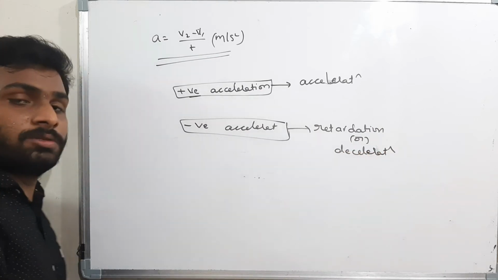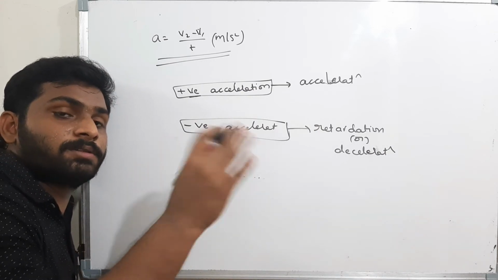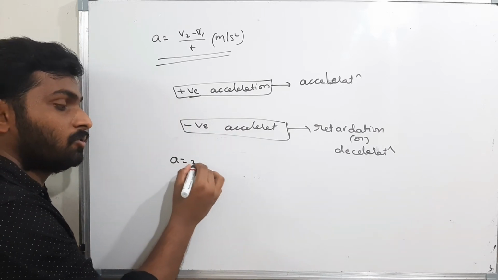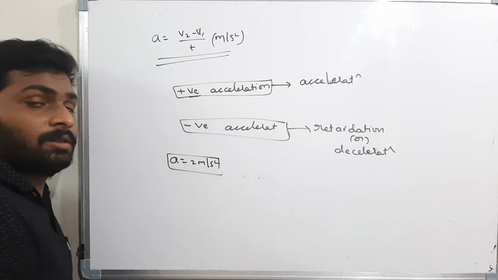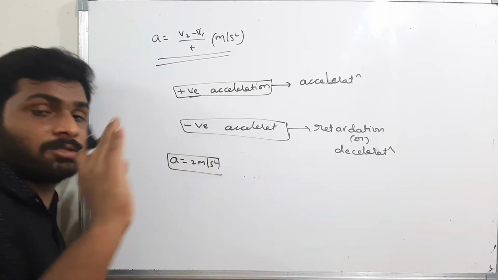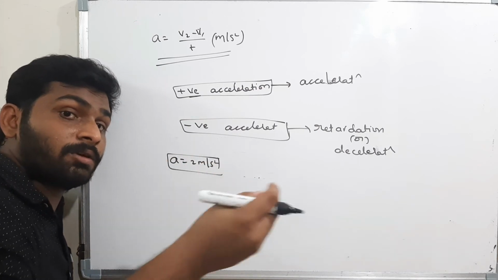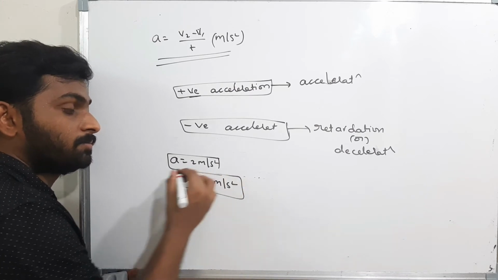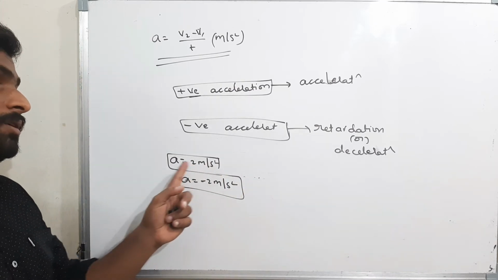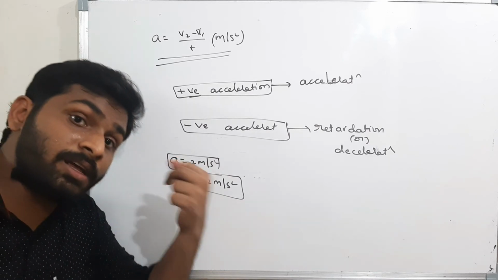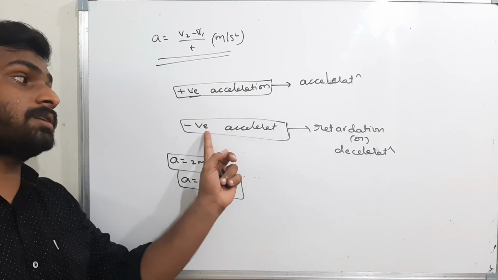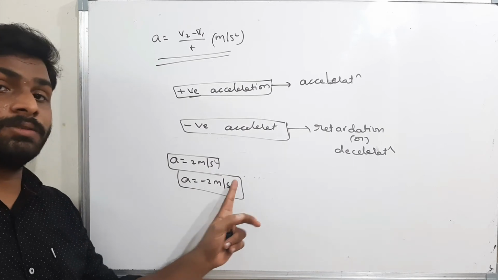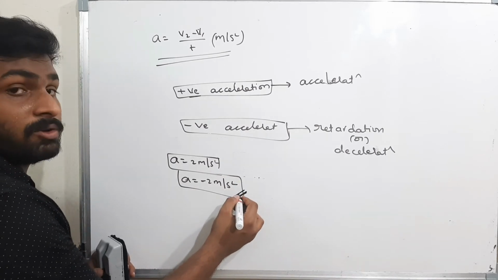Deceleration. That means here in the question they gave, the acceleration of the body is 2 meters per second square. That means I will assume the acceleration is equal to 2 meters per second square. If in the question they gave, the retardation is 2 meters per second square, that means acceleration is minus 2 meters per second square. Please understand the question. If they tell acceleration is 2 meters per second square, then a is equal to 2 meters per second square. If they tell retardation is 2 meters per second square, retardation means negative acceleration, so acceleration is minus 2 meters per second square. Make sure you understand this, and please remember this.